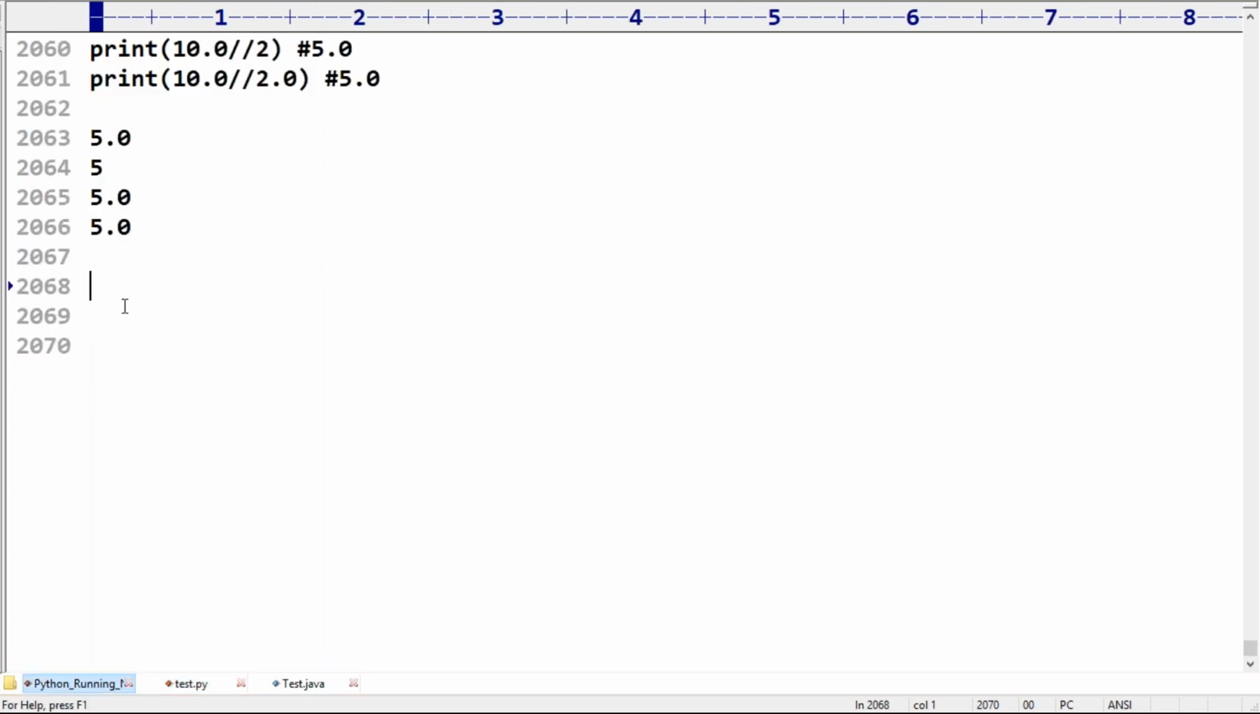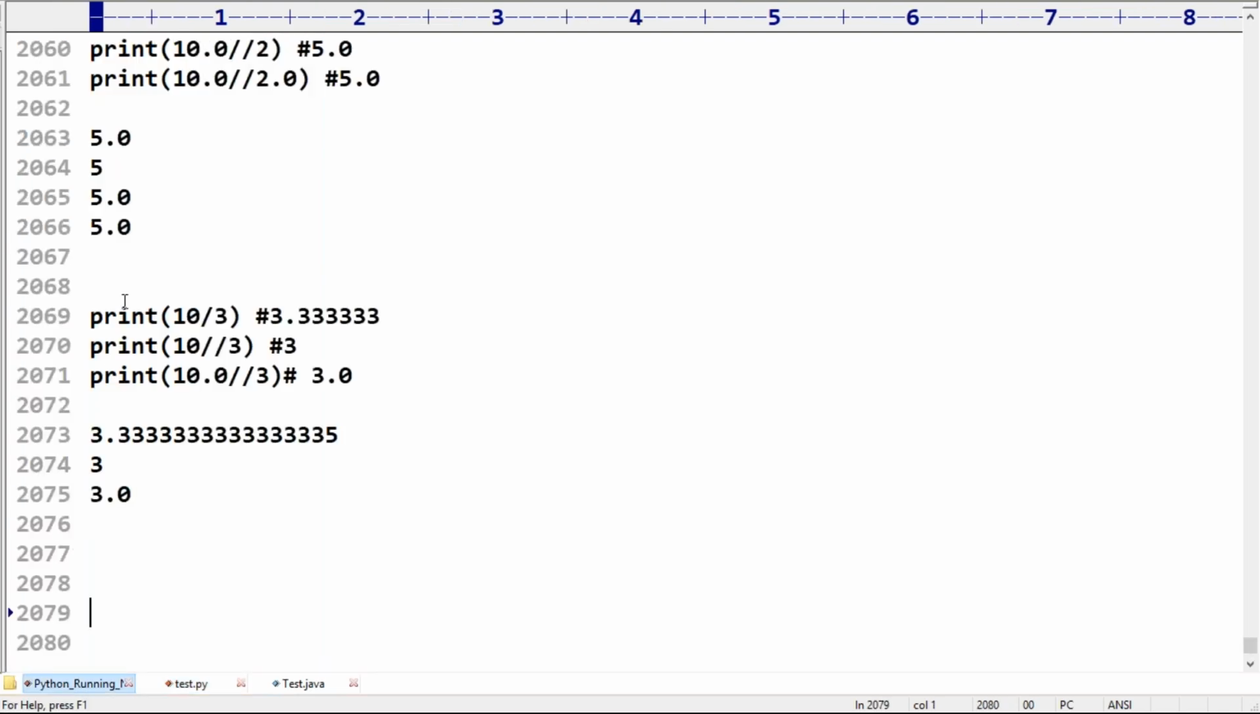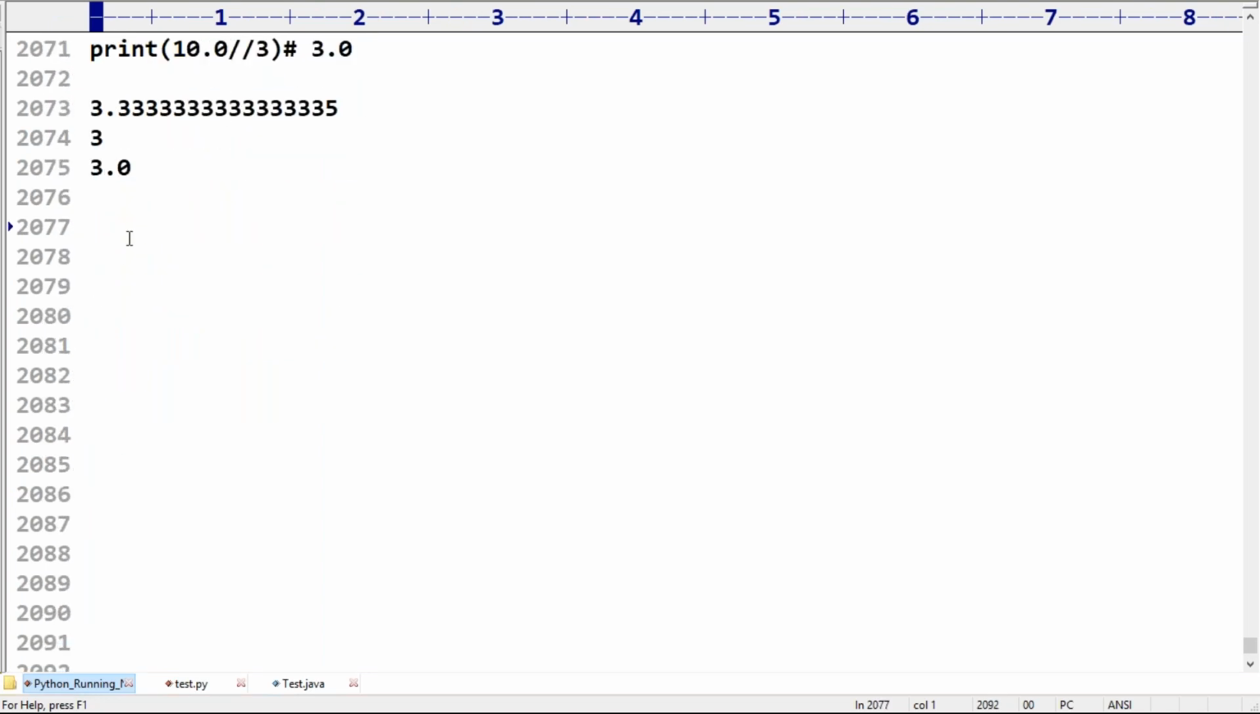Very important for the exam, and especially for the interview room. What is the difference between single division and double division in Python? If any person is asking, you have to tell the difference between the normal division operator and the floor division operator. The normal division operator can return only a float value, but this one can return either int or float, and only the floor value is going to be considered.